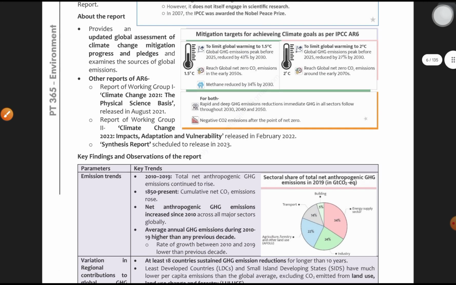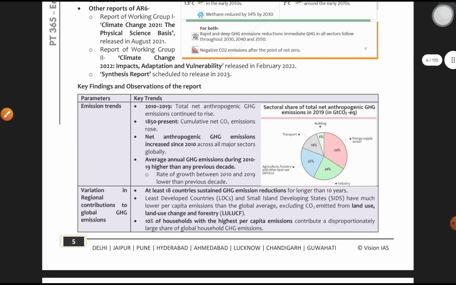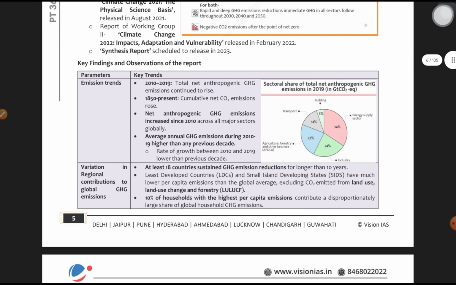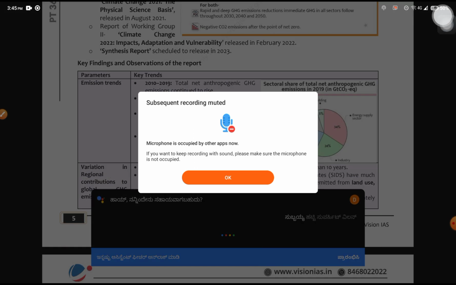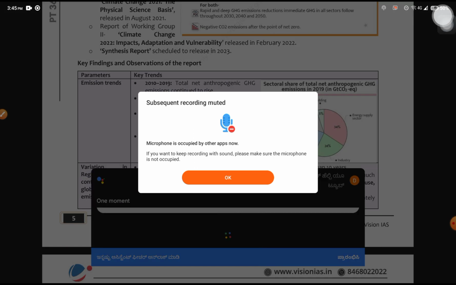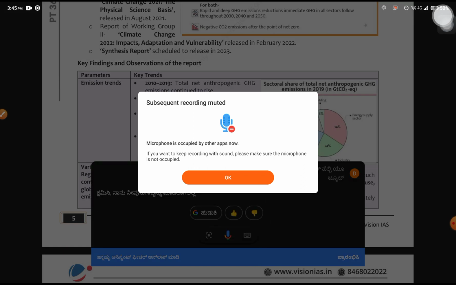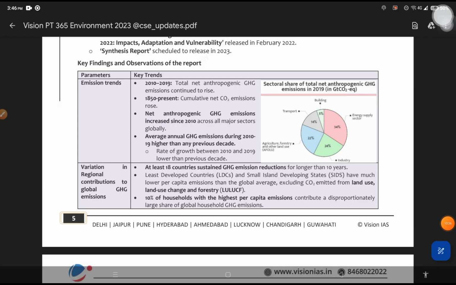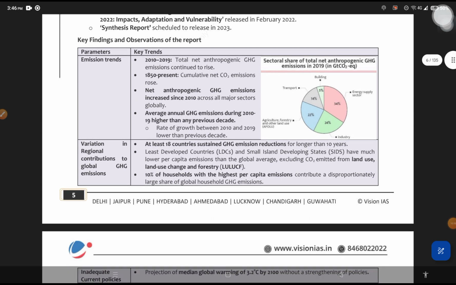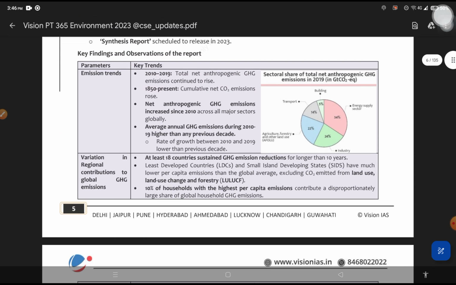Moving forward, key findings. What are the findings? This is a detailed report. If you can, go through it, okay, and also learn this by heart. But key findings are important, and if you try to remember everything from these key findings, sometimes it will help you to write in the mains exam also. So let's understand directly what the key findings are.